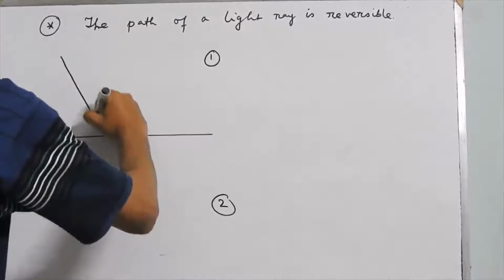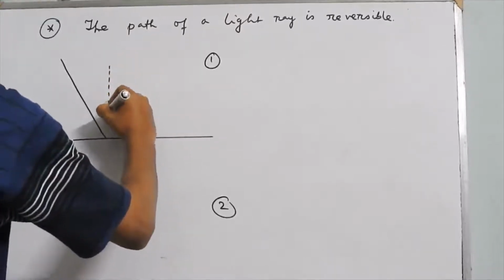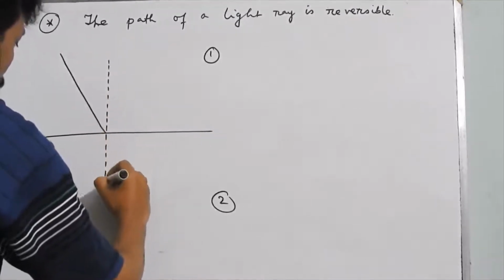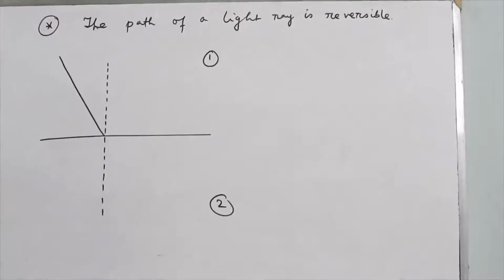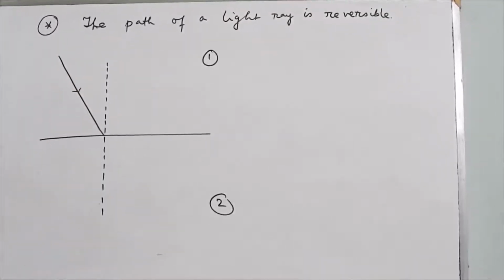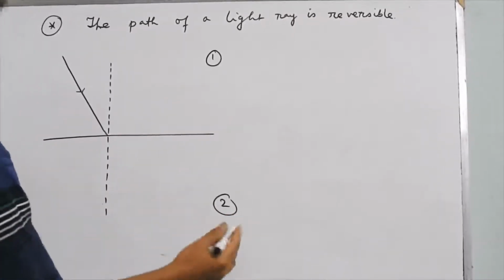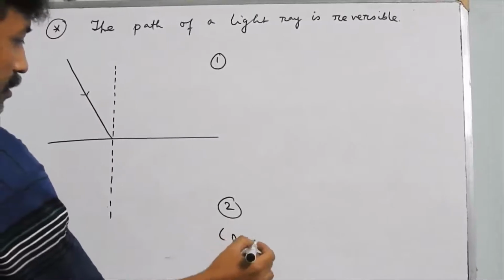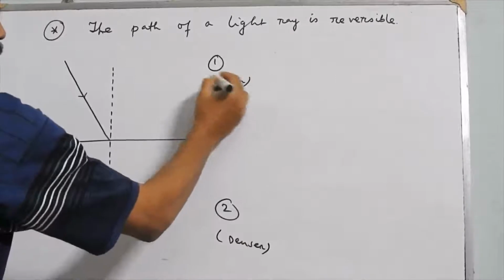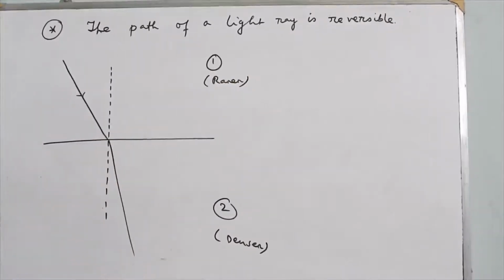So what we have already observed, we are considering a monochromatic ray obviously, and a single wavelength or single color. So this is the incident monochromatic ray. It is moving from medium 1 to medium 2, where medium 2 is denser and medium 1 is rarer. So now light will obviously bend towards the normal.